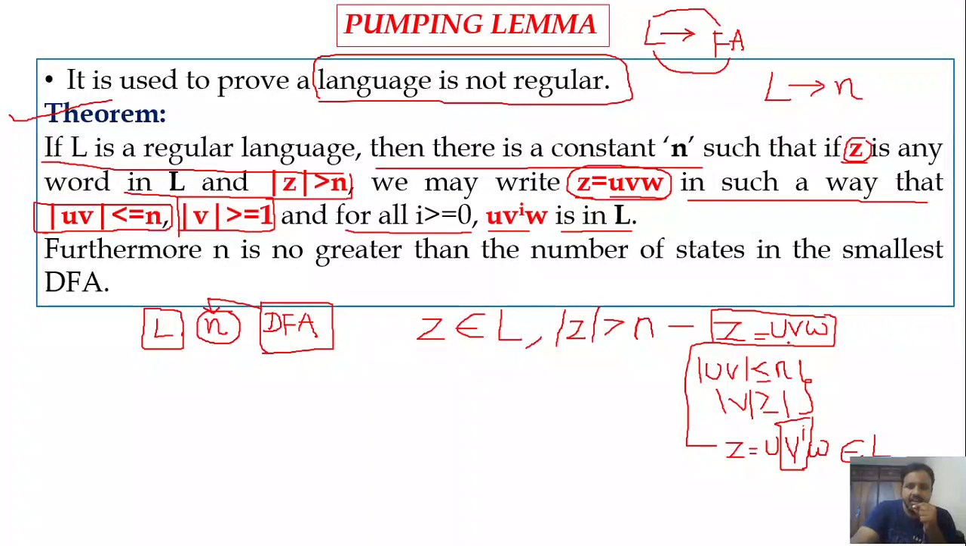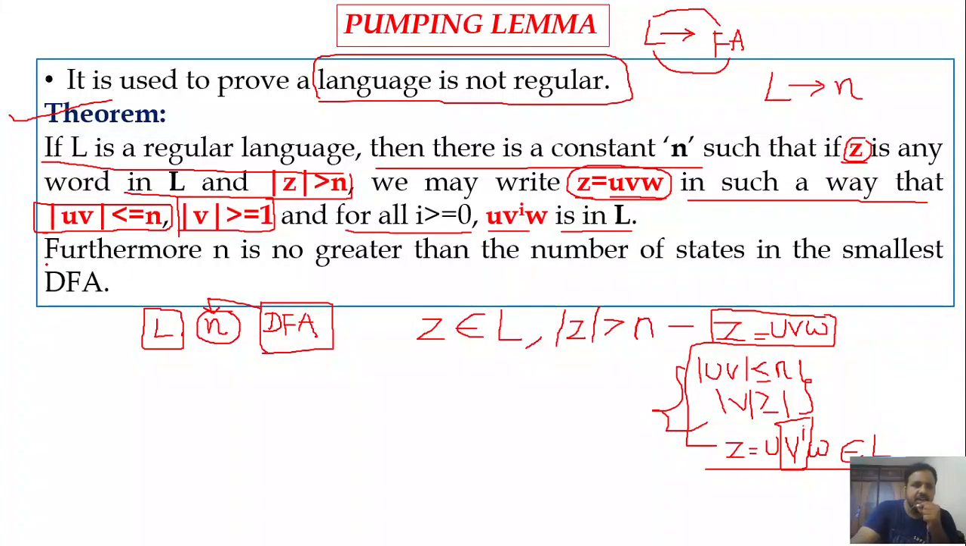And if we can represent that z into three parts by satisfying these two conditions, that means mod uv less than or equal to n and mod v greater than or equal to 1, then we may have the string consisting of any number of v's, that means u followed by v power i, where v power i means any number of v's, followed by w. That string must also belong to L, right?